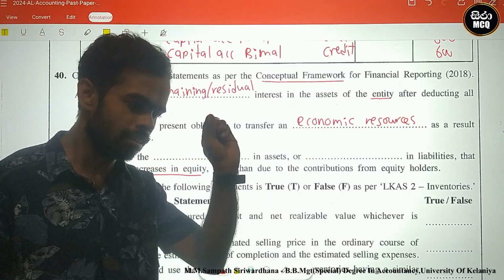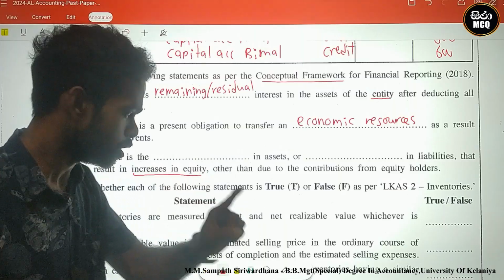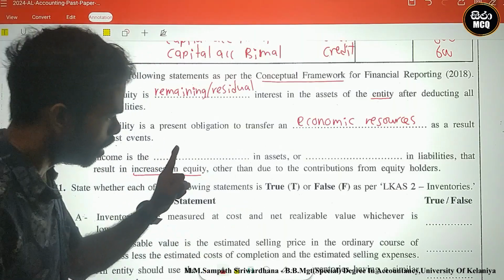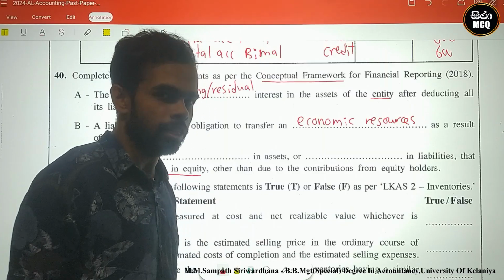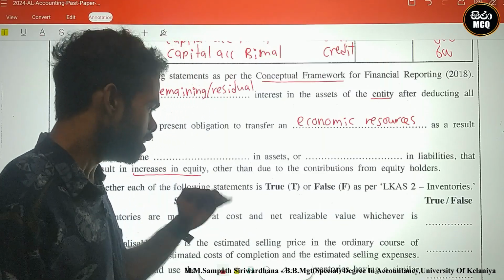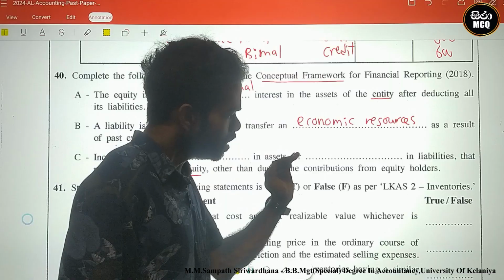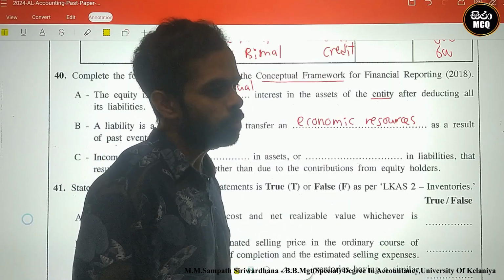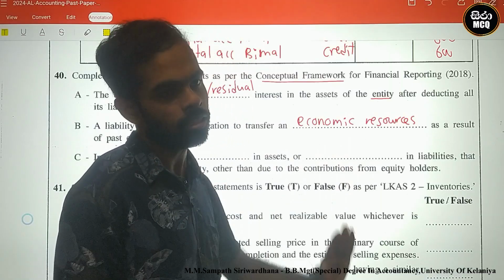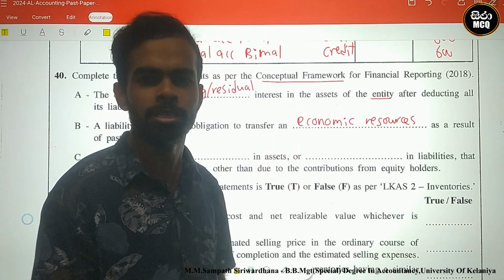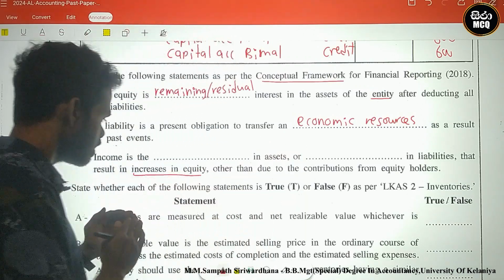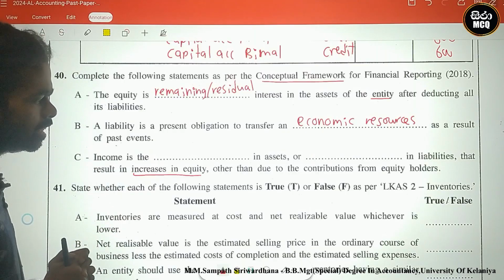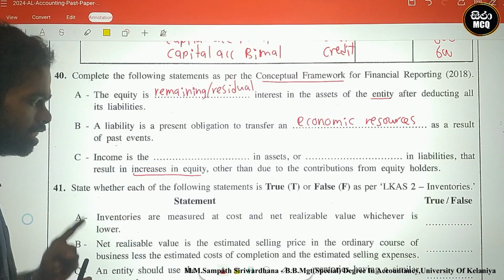There are some changes in assets or liabilities relating to income. You know, income impacts equity to increase it, other than contributions from equity holders. Other than means except contributions from equity holders, which mean additional capital. Except for additional capital, any increase in equity is income.